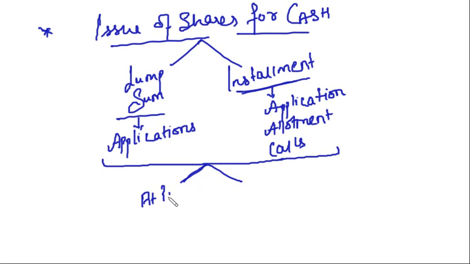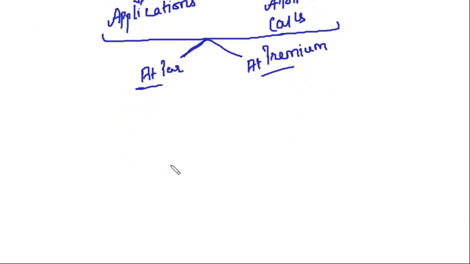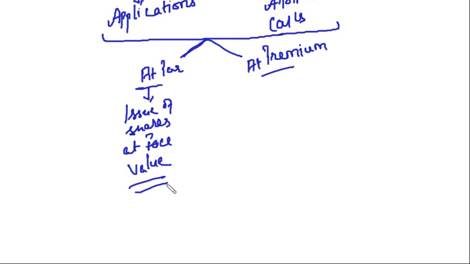Now, in the last lecture, I touched upon that this can be further issued in two types, that is at par or at premium, right? In that I told you at par means we are issuing the shares at face value. Now you all know what the face value is. If you are issuing 1 lakh shares of rupees 10 each, rupees 10 is the face value. So at par means we are issuing the shares at the face value.